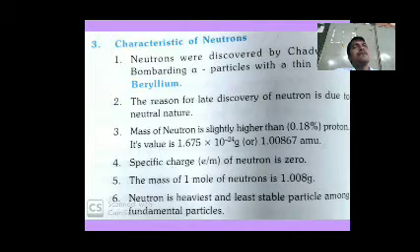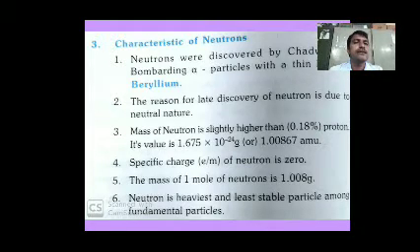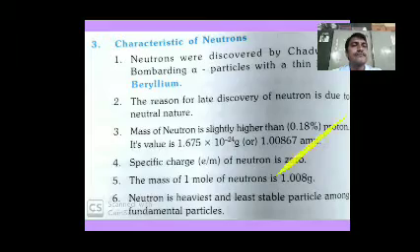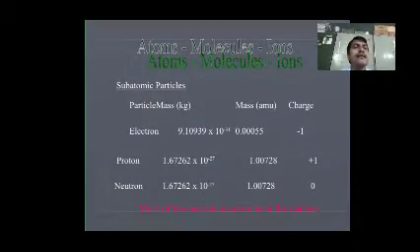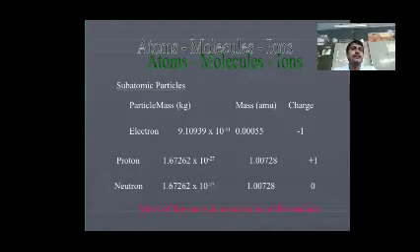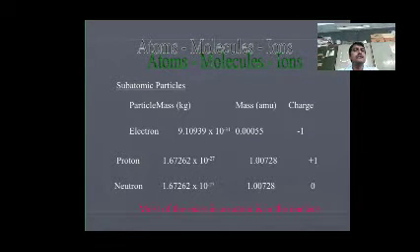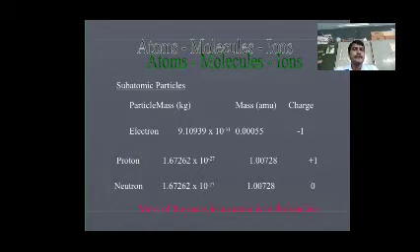These are the fundamental particles present in an atom: electron, proton and neutron. Electron: mass 9.1 into 10 to the power of minus 31 kilograms, 0.00055 AMU, charge generally written as -1.